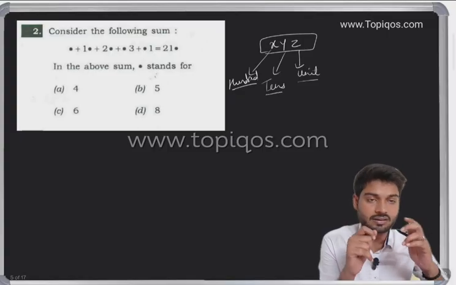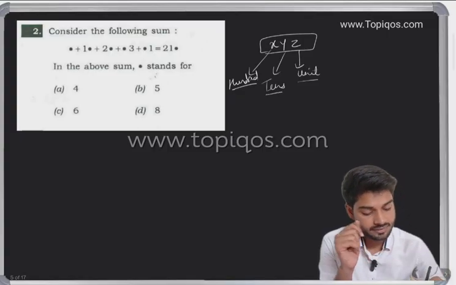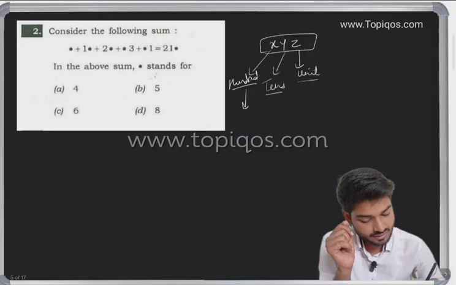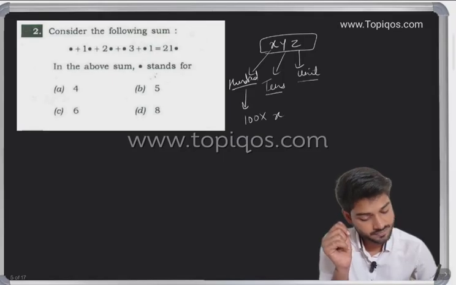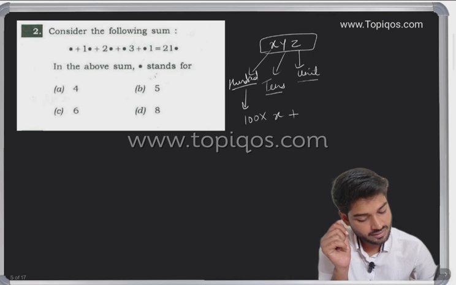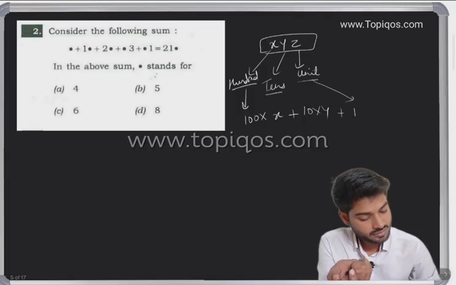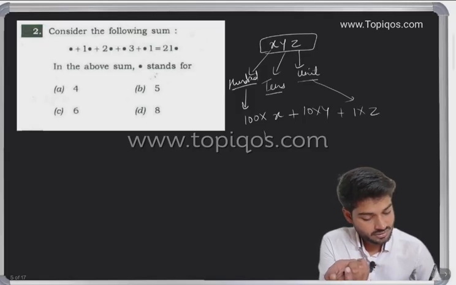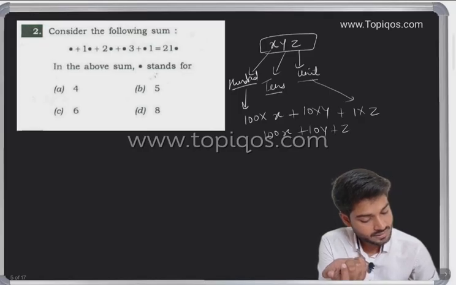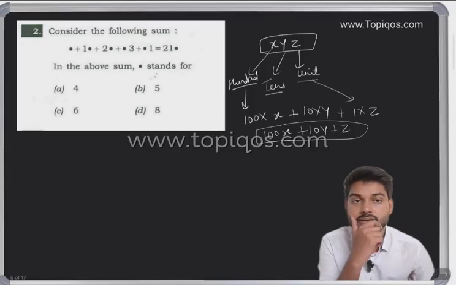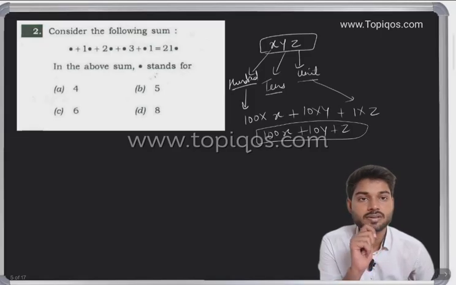So we have a 3-digit number XYZ, and it can also be written as: the 100 place is multiplied with X. Again Y, so can I write 10 into Y? Again in the unit place, can I write 1 with respect to Z? So it would be 100x plus 10y plus z. So this can be the representation of numbers.